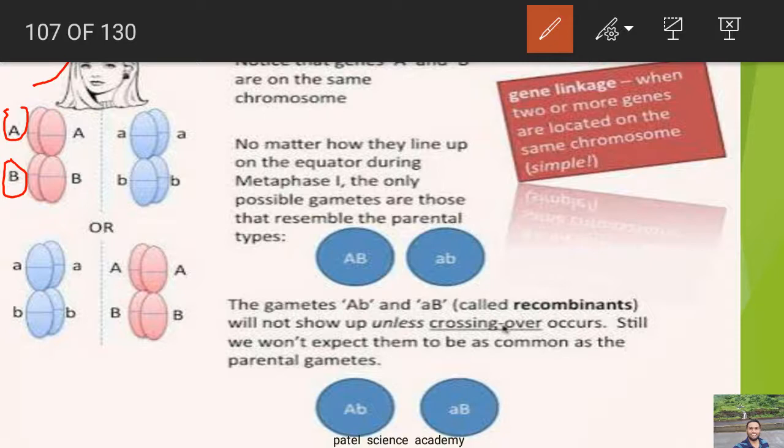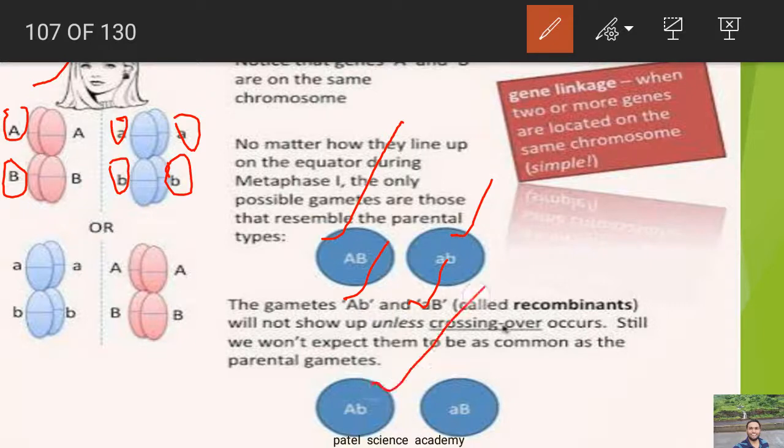No matter how they look, they line up on the equator during metaphase 1, and the only possible gametes are those that resemble the parental type: capital A, capital B, and small a, small b. The gametes capital A, small b, and small a, capital B, which are called recombinant, will not show up unless crossing over occurs. Even then, we wouldn't expect them to be as common as the parental gametes.